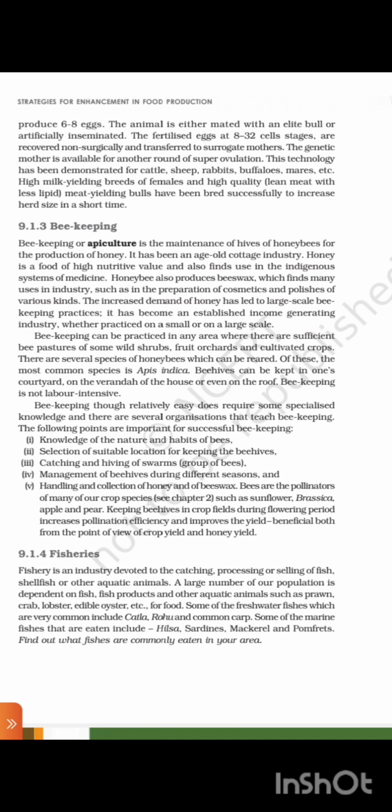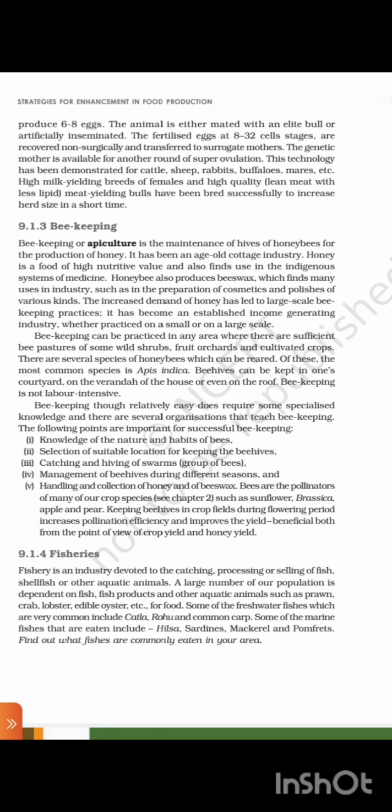Bees are the pollinators of many of our crop species, see chapter 2, such as sunflower, brassicaceae, apple and pear. Keeping beehives in crop fields during flowering period increases pollination efficiency and improves the yield, beneficial both from the point of view of crop yield and honey yield.